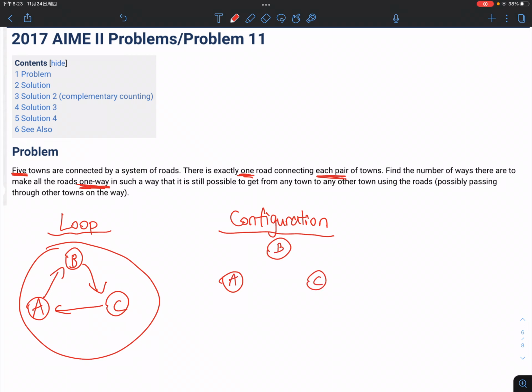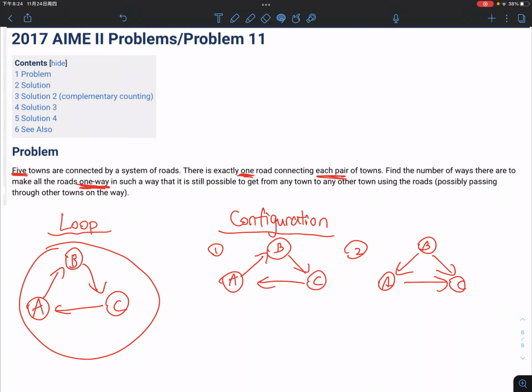Again, we will use 3 towns. So A to B, B to C, C to A. This is one configuration. Again, A, B, C, and this could be another configuration, right? It's just how the system of roads will look. That is what configuration means in this video and in this question.